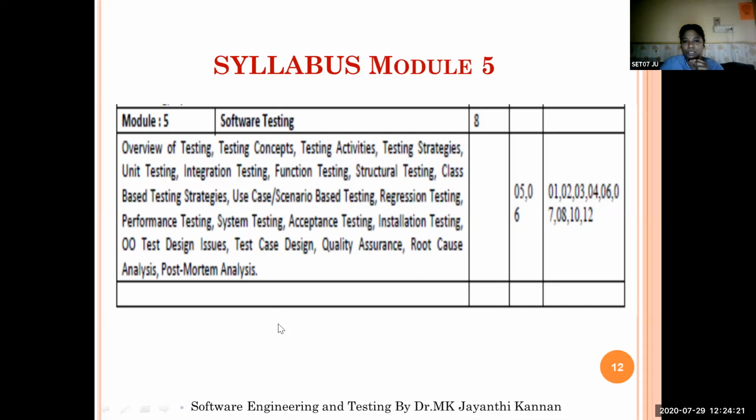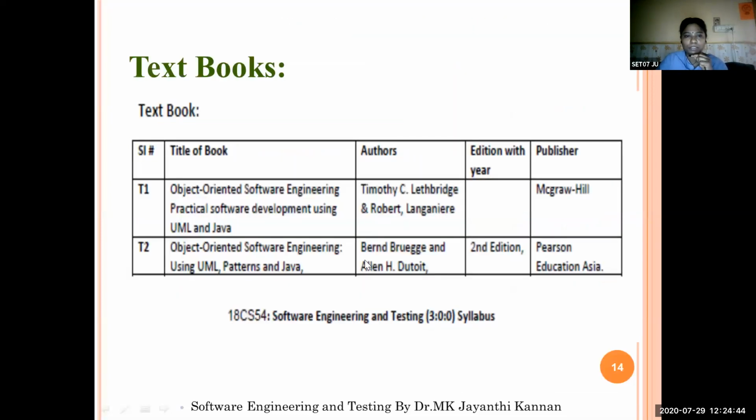So in today's session, so far we discussed what our subject is, what modules we have, what our program outcomes are, what our course outcomes are, how the program outcomes are mapped with the course outcomes, and what the actual program outcomes are. All those things we discussed. One more thing is the textbooks for our course. We have 2 textbooks. It means the syllabus is framed by referring to the given textbooks. The topics are taken from the textbooks, so they will give you the actual concepts of your syllabus.